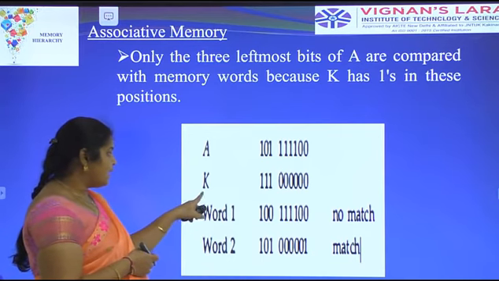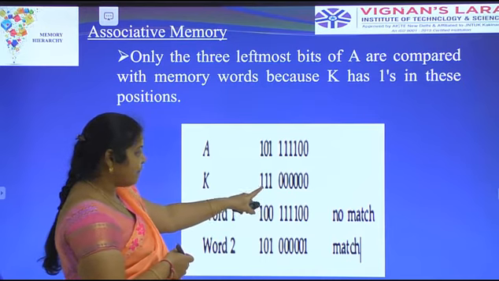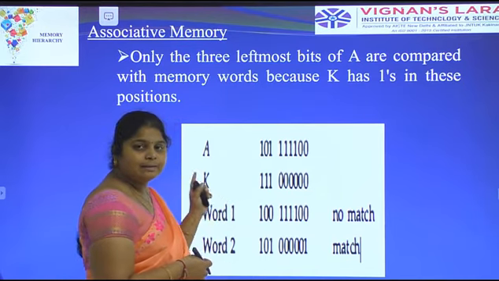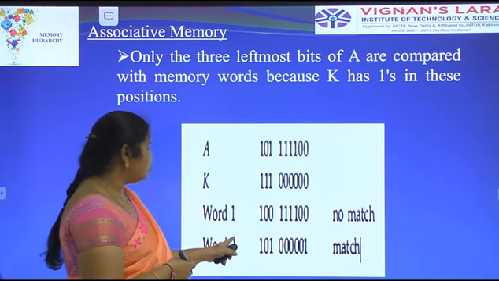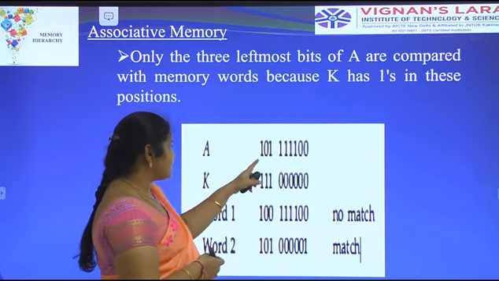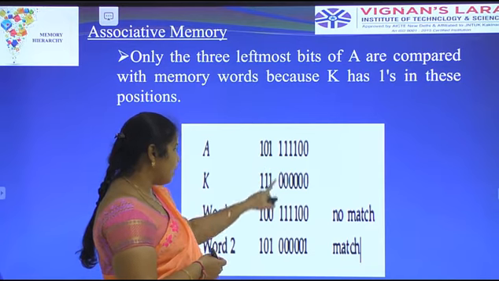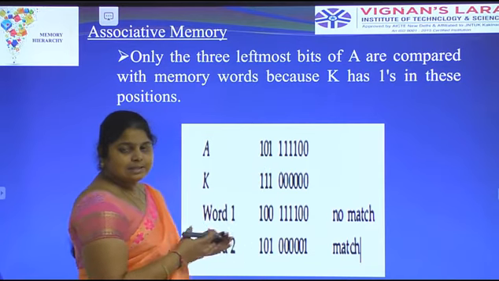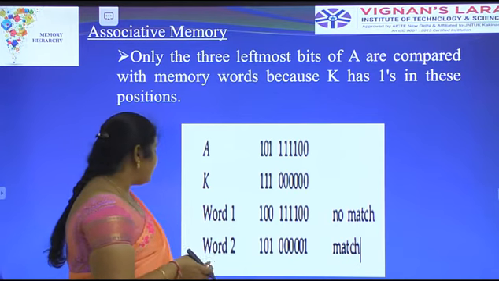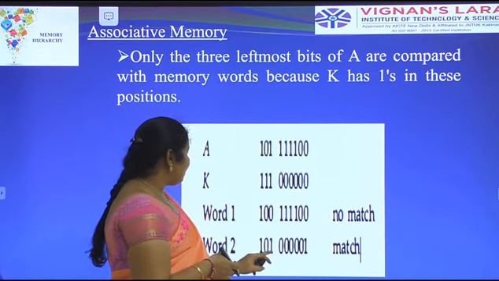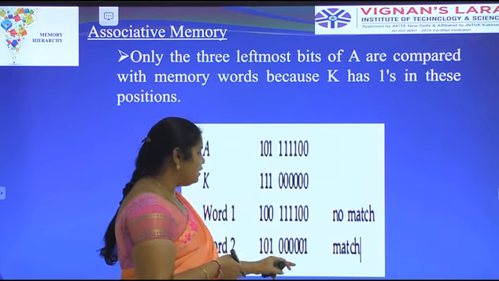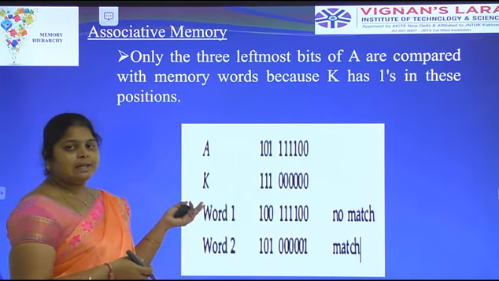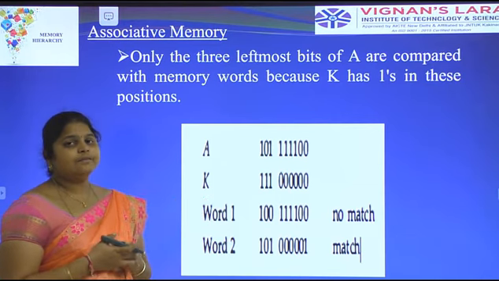This is an example of word comparison of the argument register, key register and associative memory. Here the K value is 111, so we compare only the 3 bits in the argument register and the associative memory. Here the argument register is 101. Word 1 has 100, so the argument does not match. Word 2 has 101 and the argument has 101, so the match is performed between the argument register, key register, word 1 and word 2.